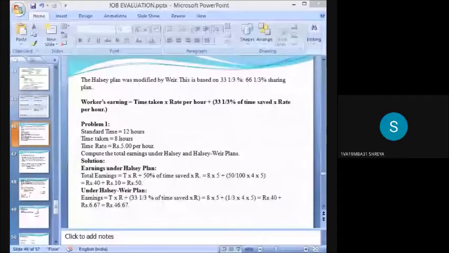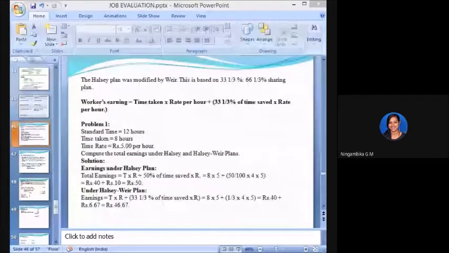Shreya, tell me what you have done. How did you calculate? Ma'am, first T into R. Correct. Tell me, T into R, what is the answer? What is T? What is R? Ma'am, T is 8. Okay. R is 5. Okay.